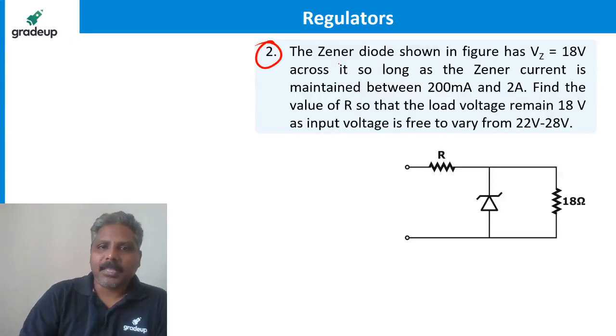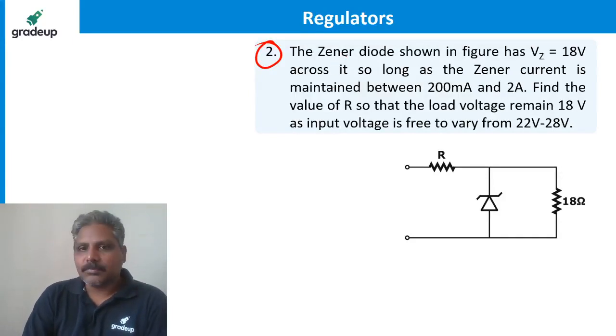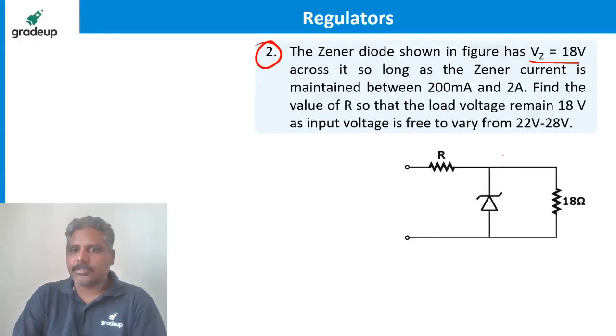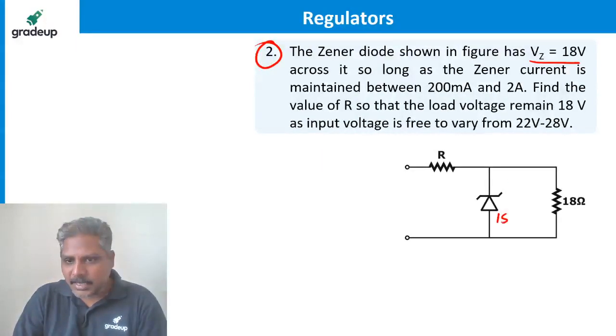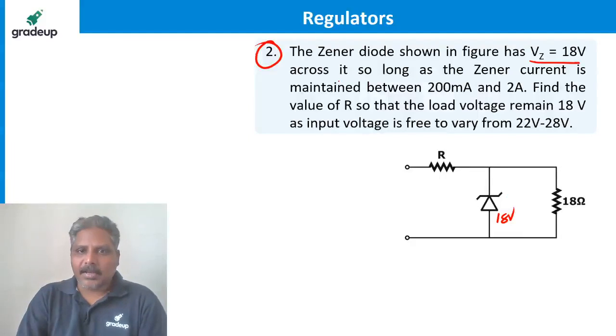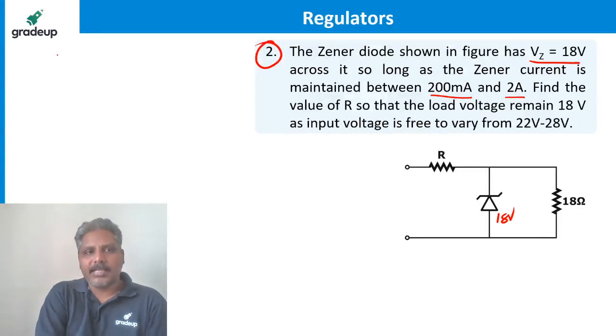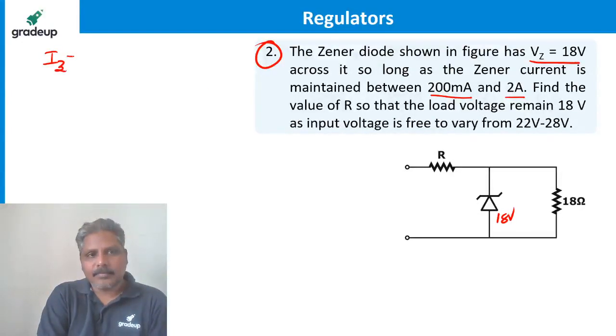Second question, faster. The Zener diode shown in the figure has VZ equal to 18 volts. This is 18 volts. Breakdown voltage is 18 volts. Across it, so long as the Zener current is maintained between 200 milliampere and 2 ampere. So IZ is between 200 milliampere and 2 ampere.